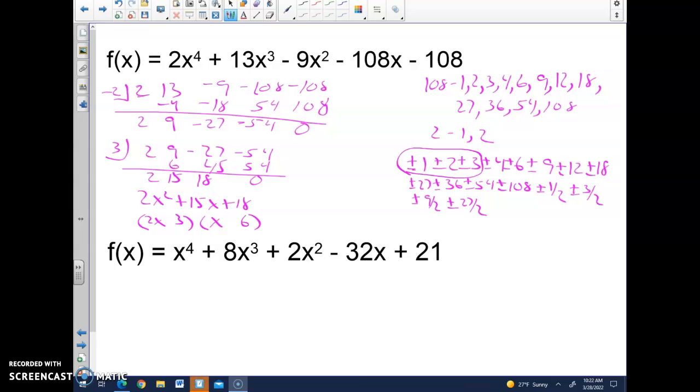2x times 6 is 12x. 3 times x is 3x. And 12x and 3x is 15x. And there's my middle term. I do need to bring both these down as factors. X plus 2 and x minus 3. We change the sign of what's in the box. So my zeros are negative 3 halves, negative 6, negative 2, and a positive 3. And there's my answer.